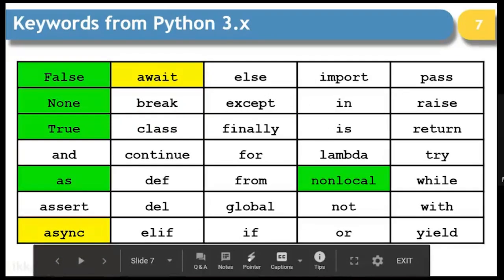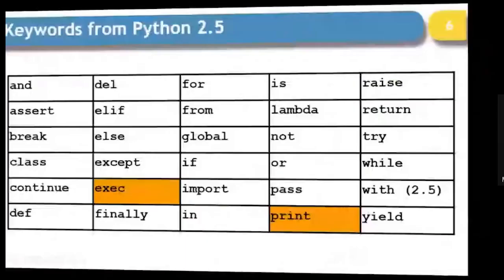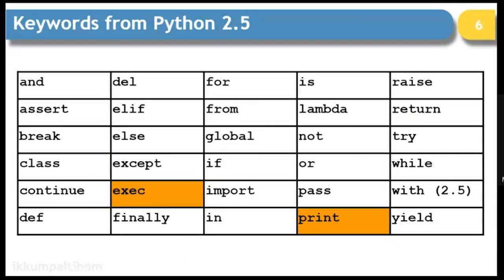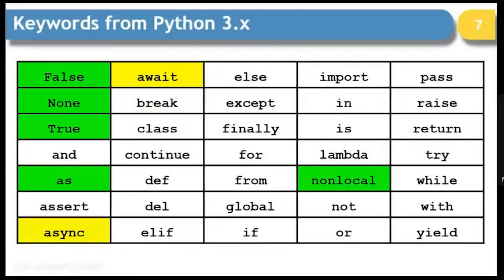Basically, this is very essential for you to know, because when you look for the list of keywords and see the table, you have to check the content, whether it is 13 in number, 33 in number, or 35 in number. In the latest one, you will find 35 keywords. You can see here there are 5 columns and 7 rows. The first 3 are the only keywords which start with capital letters, and the remaining are all small.